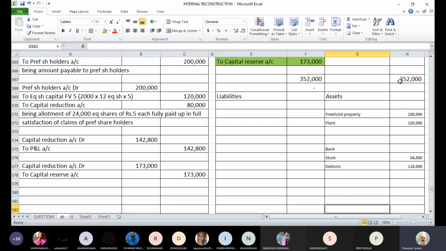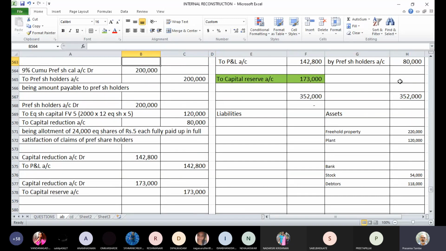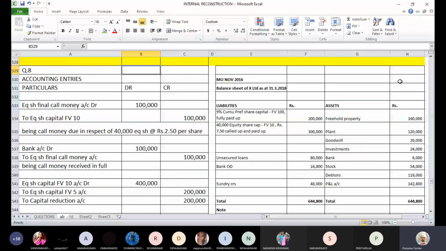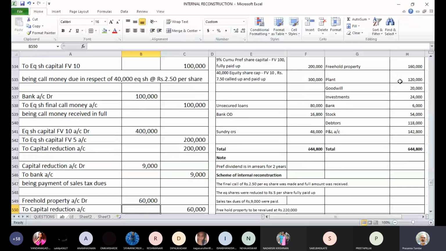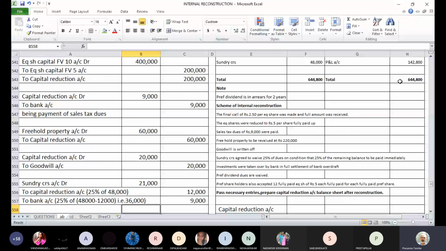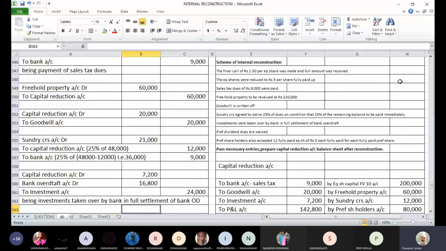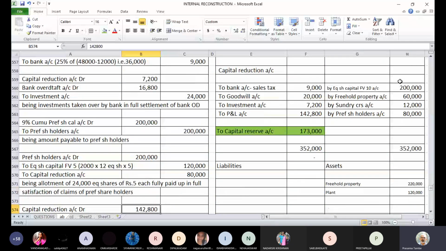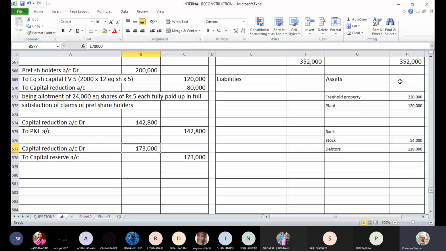Now we will find out the bank account. Which entries have affected the bank account? Firstly, you have received some amount on the final call, that was 1 lakh rupees. So this is an incoming flow. Your original bank account balance is 6,000. You received 1 lakh rupees here. Then we paid sales tax of 9,000. And thereafter there was one more payment to creditors of 9,000. So these are the payments. Apart from this, there is no other payment affecting your bank account. So we can find out the final balance in the bank account.